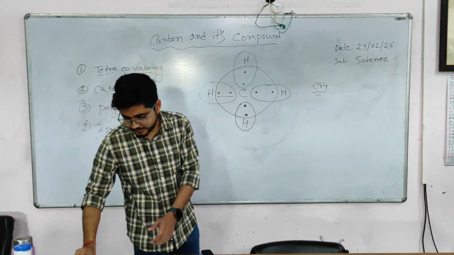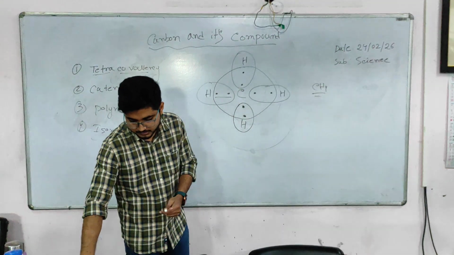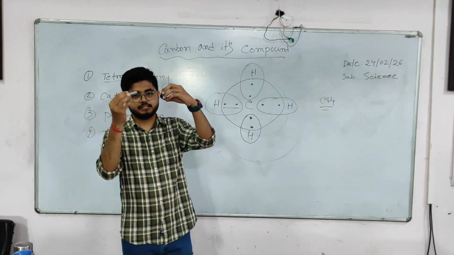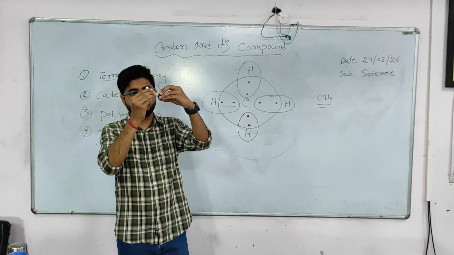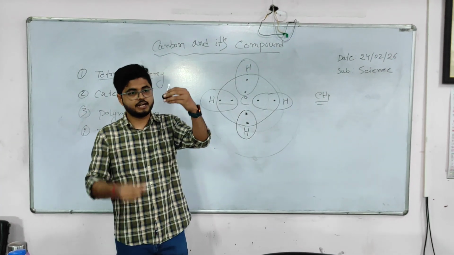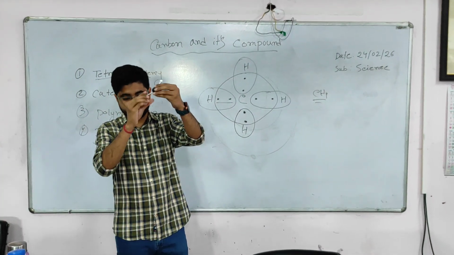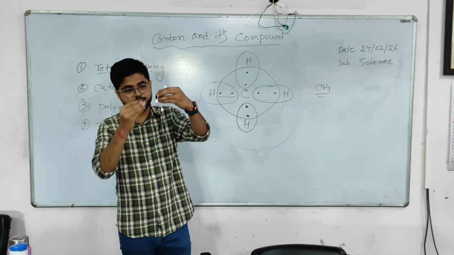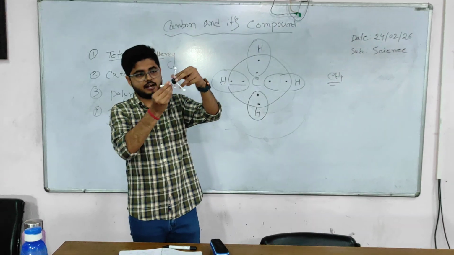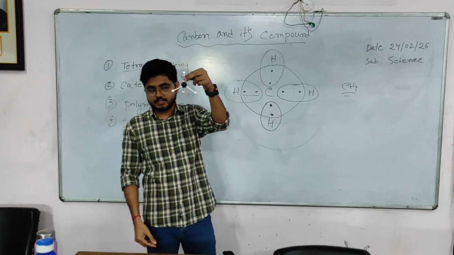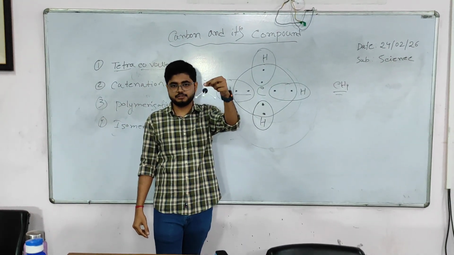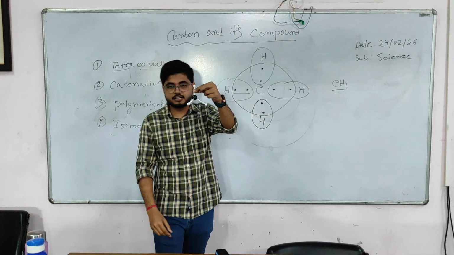Now you can also see it in the model. This is the carbon atom and these are the hydrogens. So basically carbon will share its electrons and each hydrogen also shares 1 electron. So there will be covalent bonds, and this is the molecule of CH4. Can anyone tell what is the shape of this compound CH4? That is a tetrahedral shape.